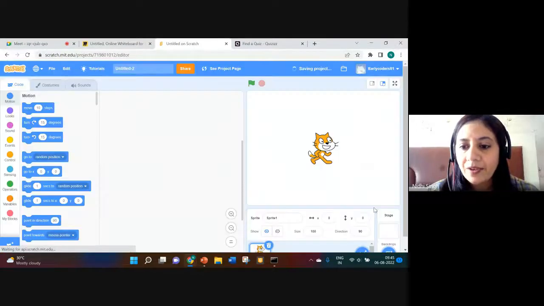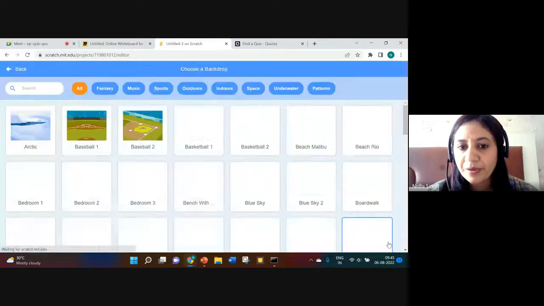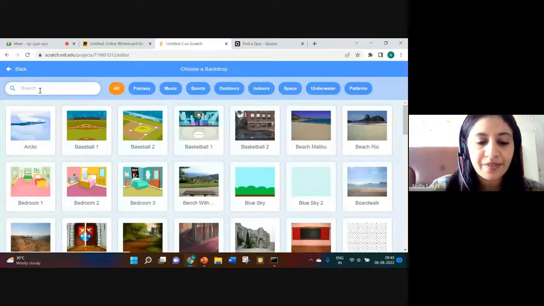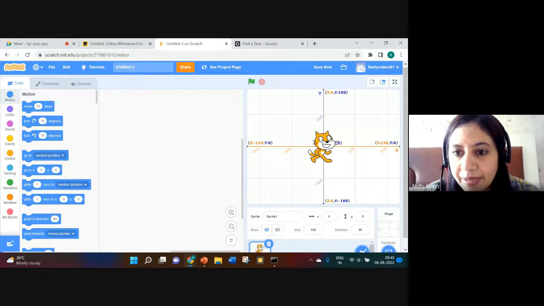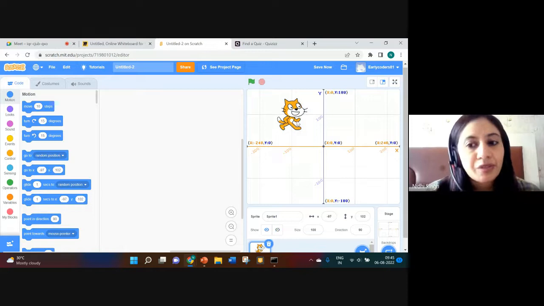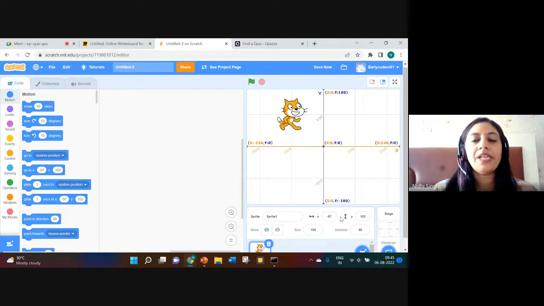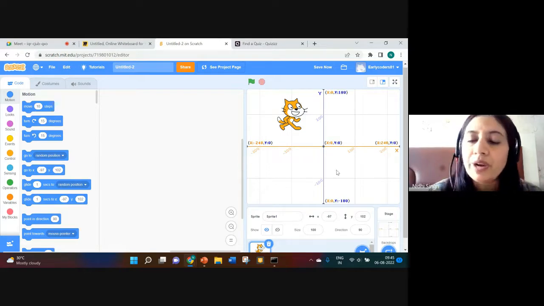So again, I want this grid. So I will bring the XY grid and just tell me the position of the sprite if it is at this point. Just see the x coordinate, see the y coordinate. Don't look at the exact value here; I'm just near to it. Round the coordinate, then tell me.